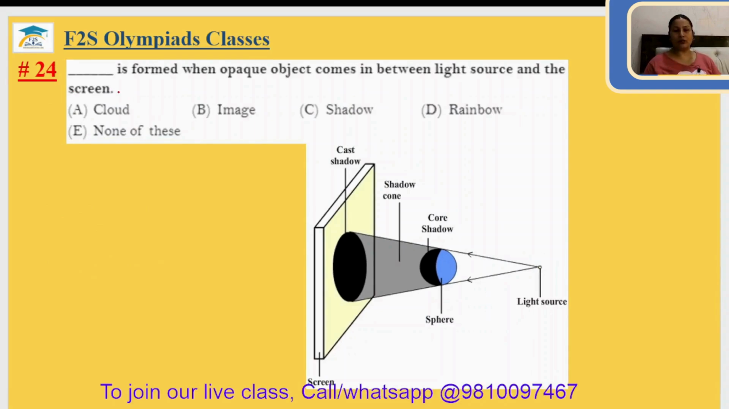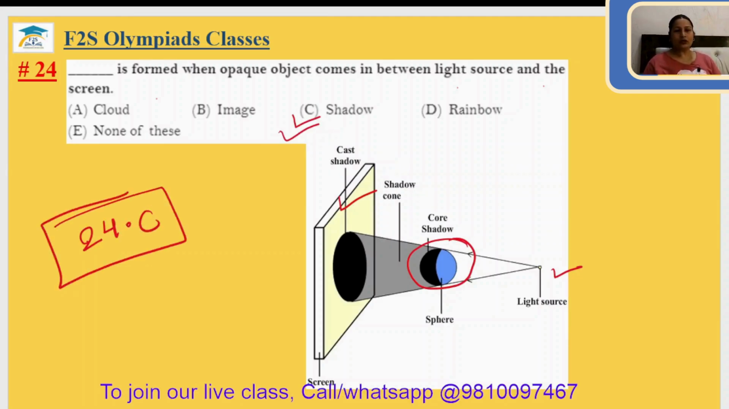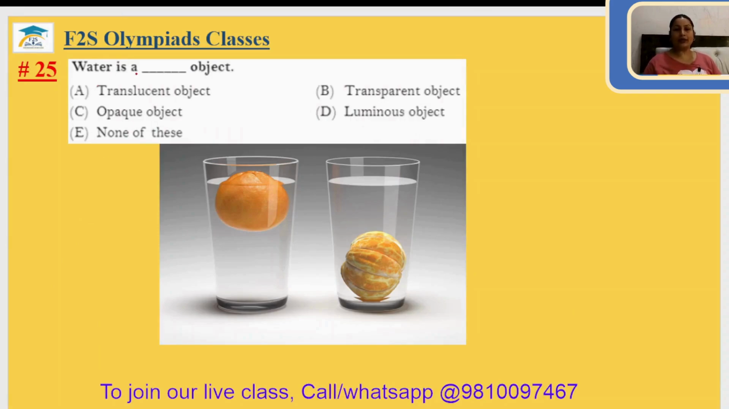Question number 24. Dash is formed when an opaque object comes in between the light source and the screen. This is the opaque object, this is the light source, this is the screen. A shadow will form. The 24th answer is option C. Question number 25. Water is dash object. You can see an orange sunk into the water and it is clearly visible. That's why we can see through a transparent object. The 25th answer will be option B.